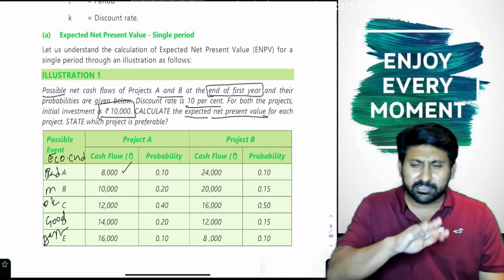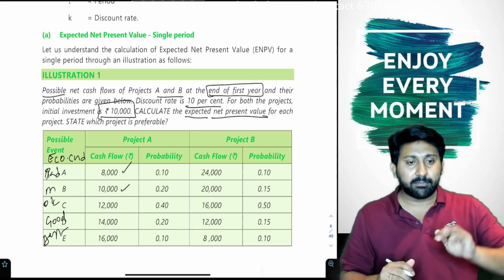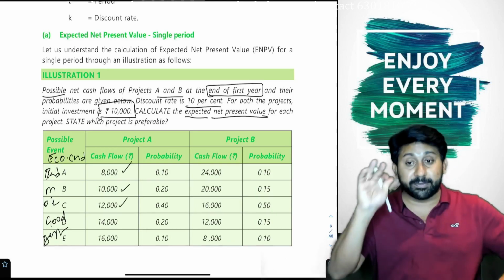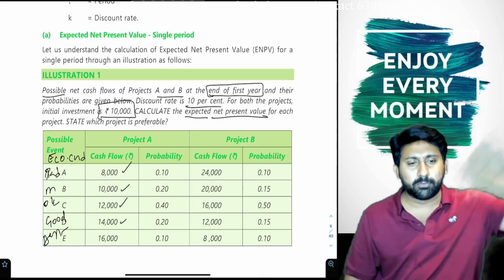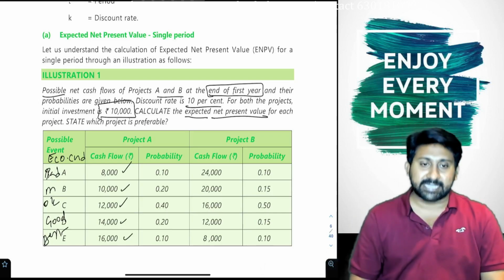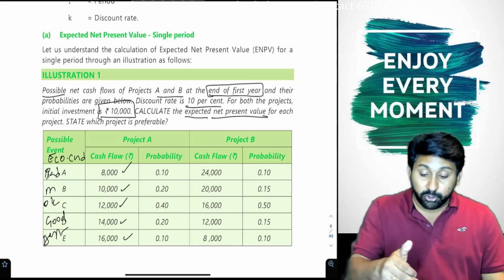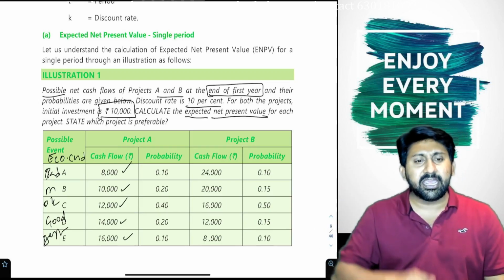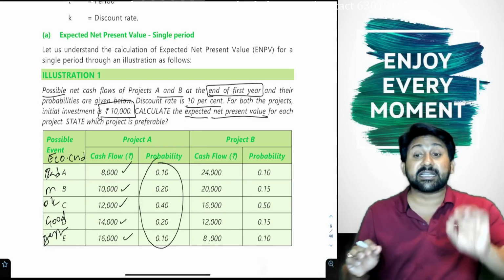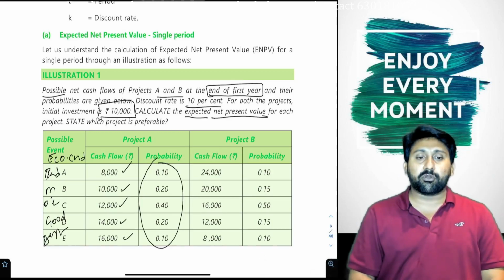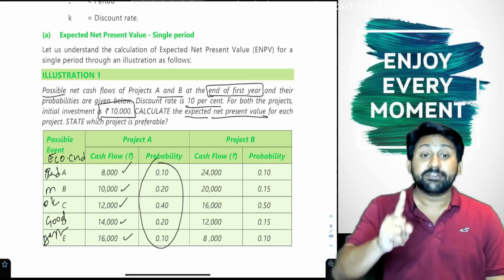Okay. If the market is moderate, it will be 10,000. If the market is okay type, better than moderate but not so good, 12,000 is my estimated sale. If the market is good, 14,000. Market is in full boom, best, 16,000 I will get as sale. Listen, in the normal capital budgeting of previous problems, you would take any number out of this. Particularly if you take any one number, that is wrong, because every number has some assigned probability. So we should not take any one particular cash flow, take a probable cash flow, which is a weighted average cash flow.